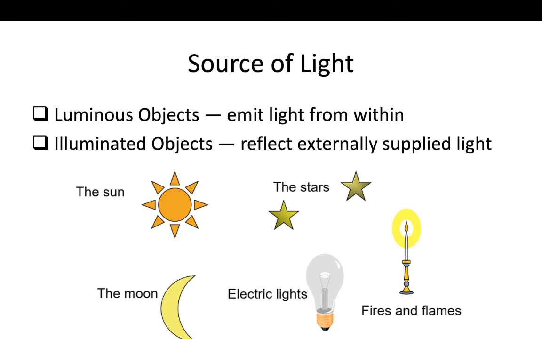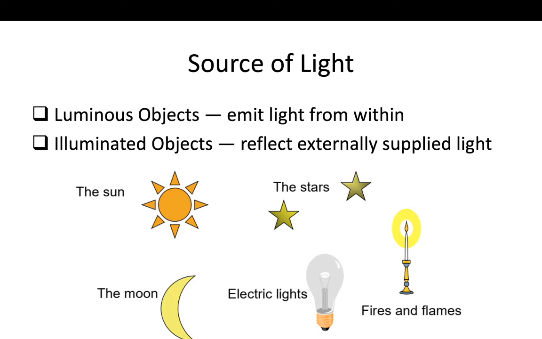Now we talk about the sources of light, how light is formed. Basically there are two types of objects or two sources. The first one is luminous objects and the second one is illuminated objects.